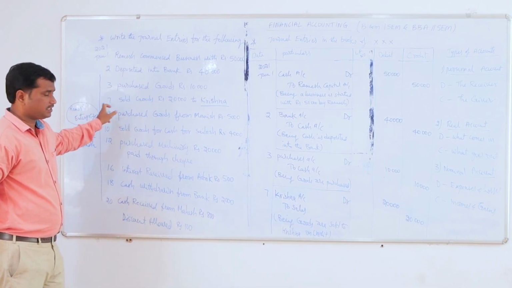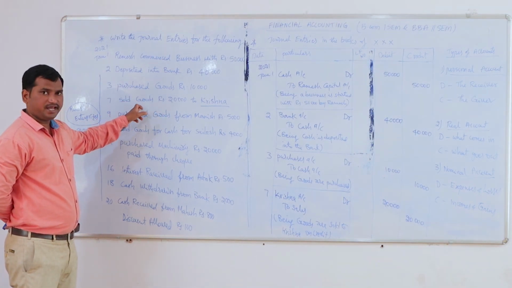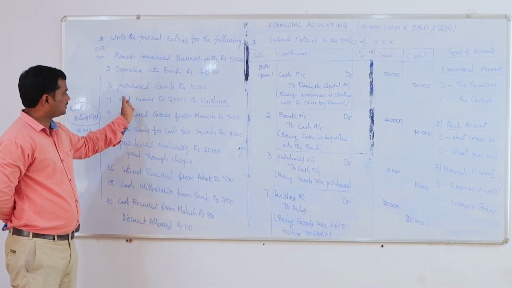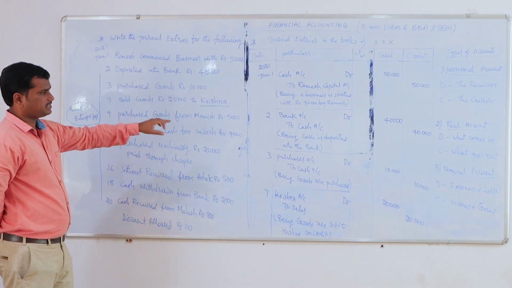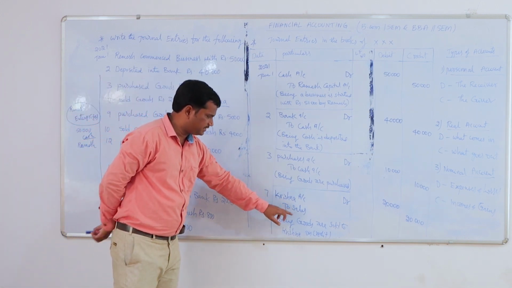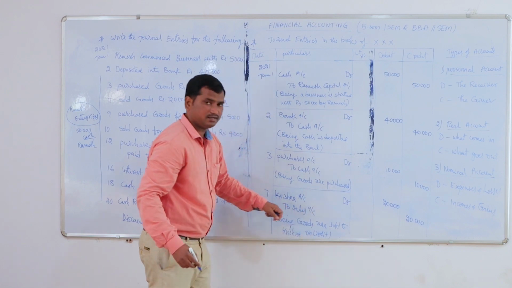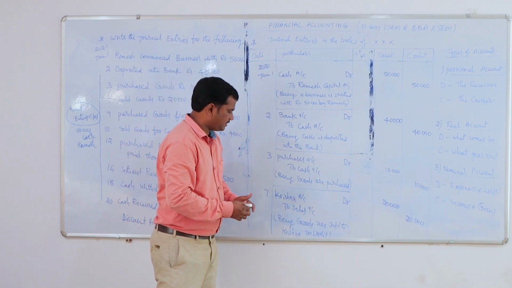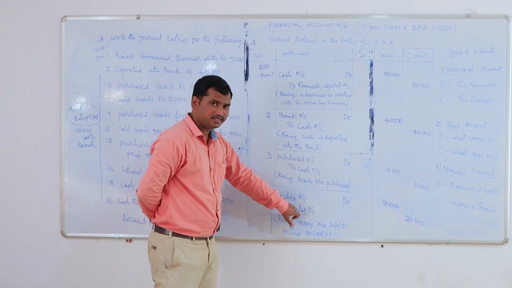On the 7th, the organization is selling goods to Krishna. So sales is an income to the organization. Why? Because when the organization is selling goods, the organization will get the income. So as per the nominal account, the sales account should be credited. Always sales is a credit aspect to the organization. So the sales account should be credited.